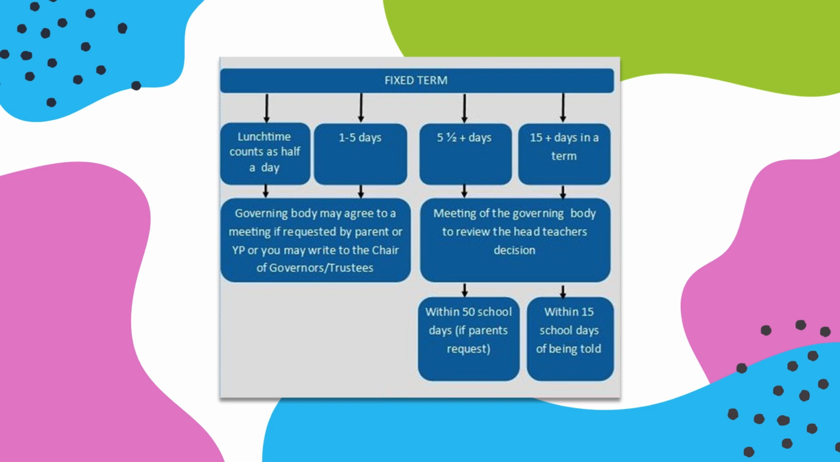For fixed-term suspensions that are 5.5 days up to 15 days, there must be a meeting with the governing body to review the head teacher's decision if the parent, carer, or young person requests one. This meeting must be held within 50 school days. And for fixed-term suspensions that are over 15 days, there must be a meeting with the governing body to review the head teacher's decision. This meeting must be held within 15 school days.